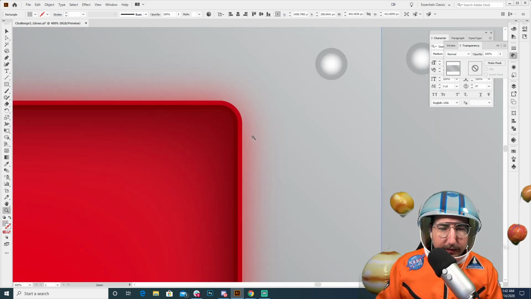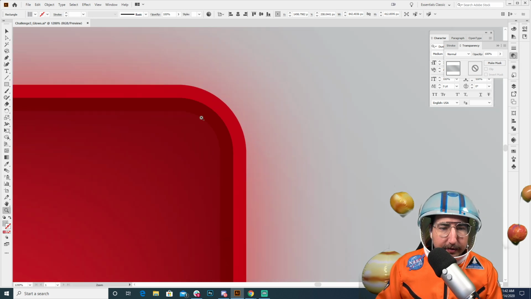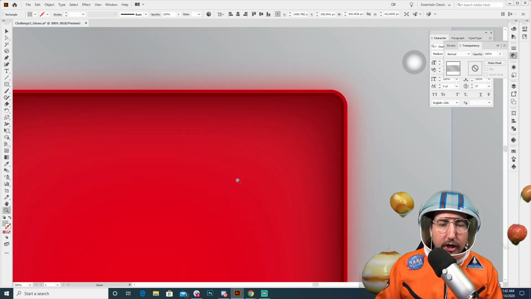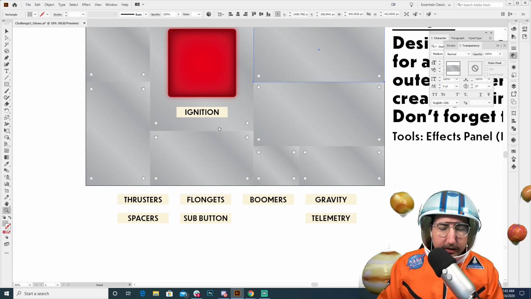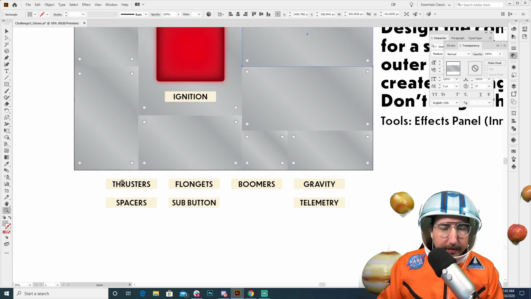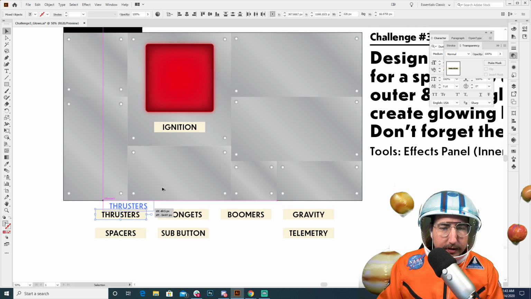So if we zoom in here, it has a little bit of that bevel, and to me that helps show that it is an actual button that we could push and not something that is just sitting on top. So what's great about this is if we want to, we can start converting this to other buttons, right? So maybe let's start working on our thrusters.